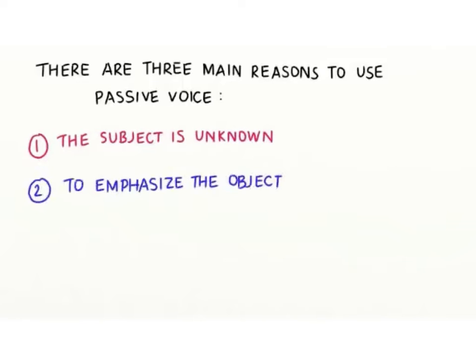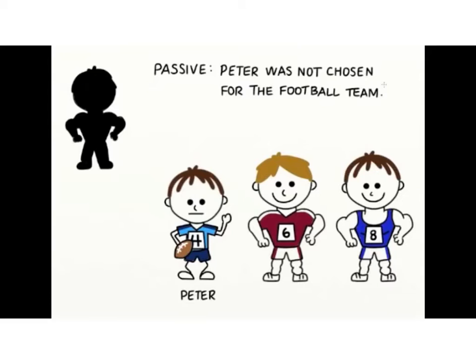The second reason to use passive voice is when we want to emphasize the object. For example, Peter was not chosen for the football team. Actually, in this case, we know who the subject is. The coach is the subject. The coach did not choose Peter for the football team.